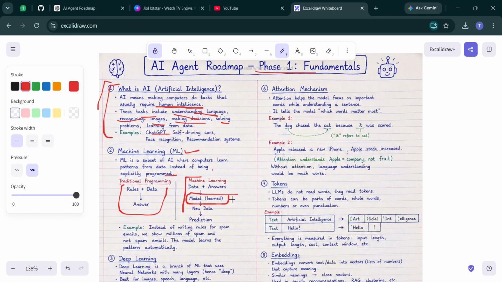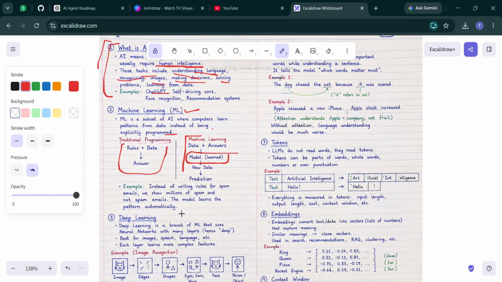The computer studies these examples, discovers the patterns on its own, and builds a model. This is why machine learning is called learning from data, and it can then detect spam. This is an example of machine learning.